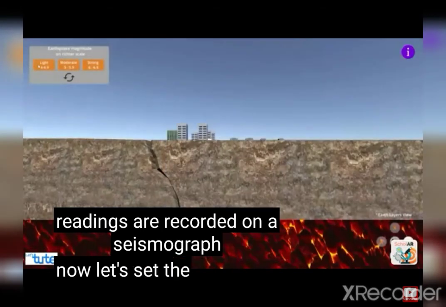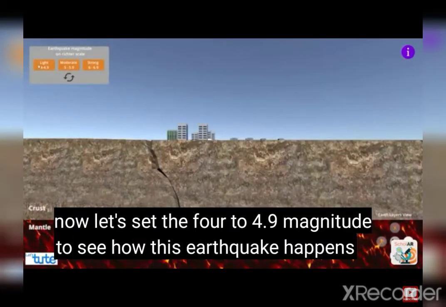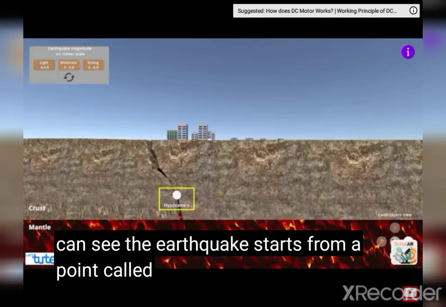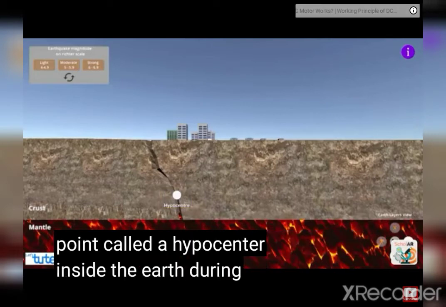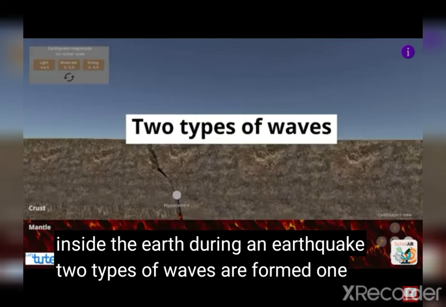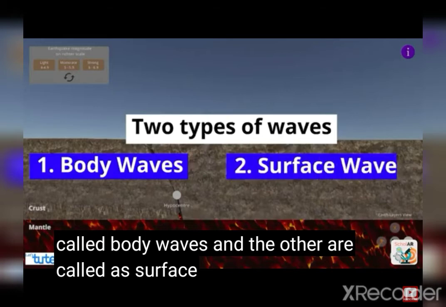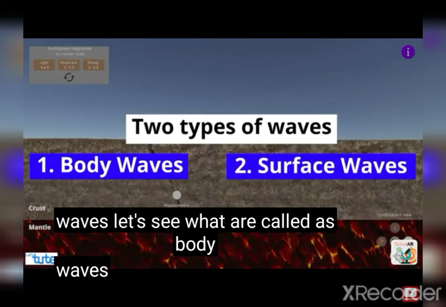Now, let's hit the 4 to 4.9 magnitude to see how this earthquake happens. We can see the earthquake starts from a point called a hypocenter inside the earth. During an earthquake, 2 types of waves are formed. One is called body waves and the other are called as surface waves. Let's see what are called as body waves.